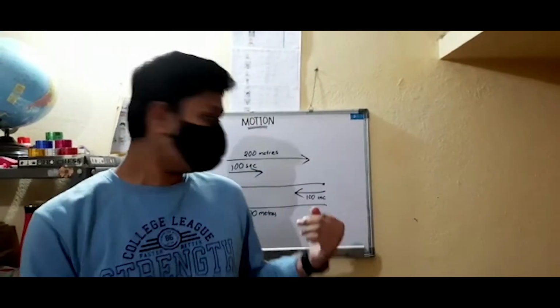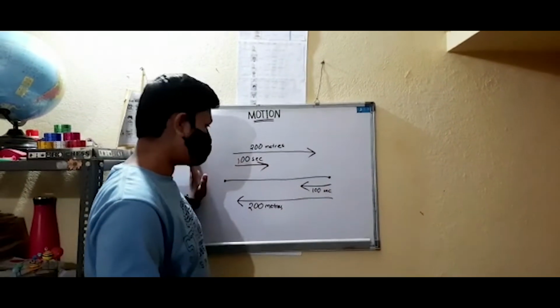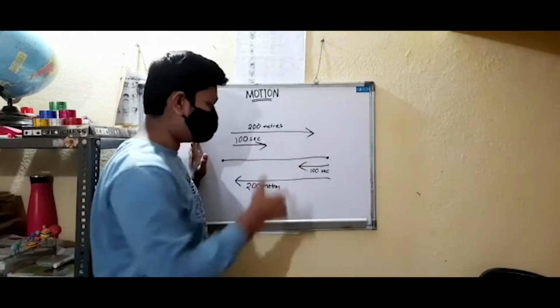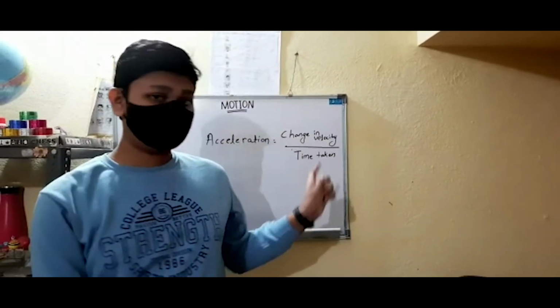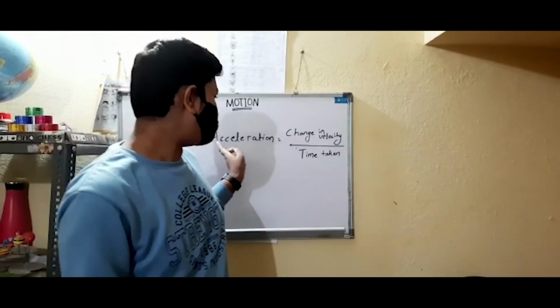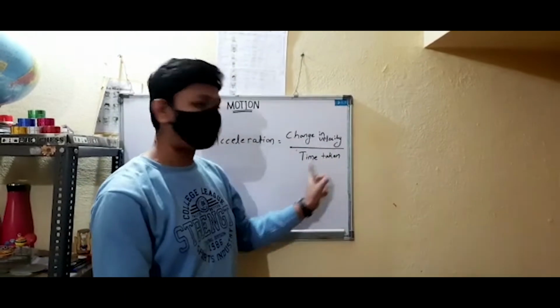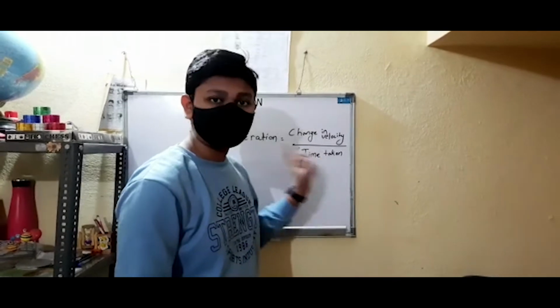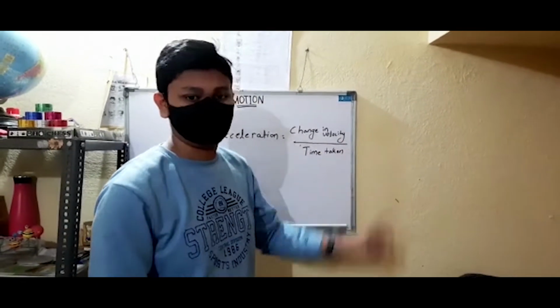So this is the fourth point, and let's move on to the fifth point, which is a straight road with a constant speed. It's called uniform velocity. As you can see in the diagram, here is the person, here is the market, and in this formula you can know about uniform velocity. Here is the formula for acceleration: acceleration equals change in velocity divided by time taken. And what is change in velocity? Change in velocity is final velocity minus initial velocity.